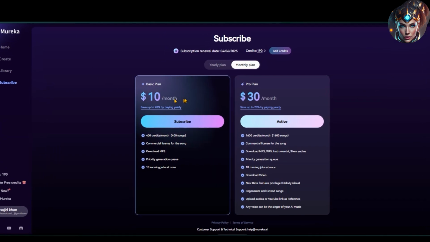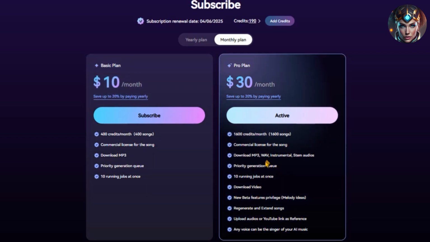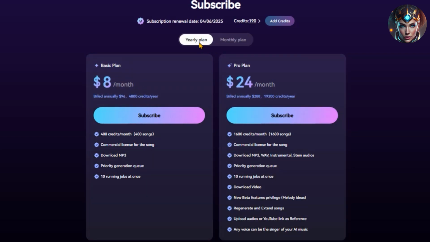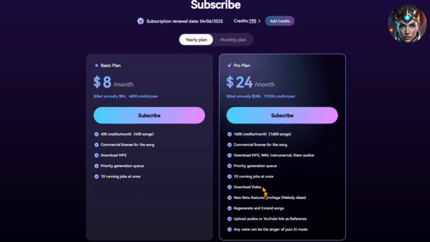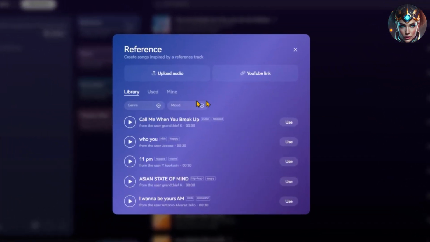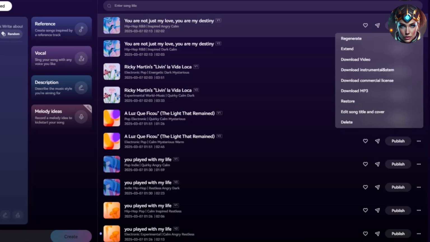Here's a quick overview of Mureka's pricing options. Monthly plans include the basic plan at $10 per month and the Pro plan at $30 per month. However, choosing the annual subscription gives you a better value. The basic plan is just $96 per year, $8 per month, and the Pro plan costs only $288 per year, $24 per month. I recorded this video using the Pro plan, which offers powerful tools, including reference audio, commercial licensing, and full access to advanced song creation features.